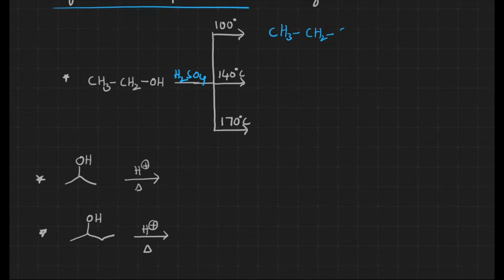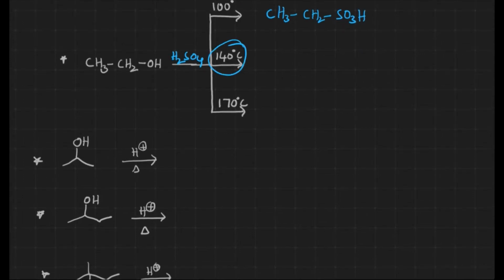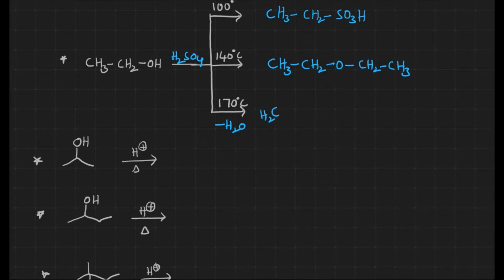CH3CH2SO3H. At 140 degrees Celsius, instead of elimination, formation of ether takes place. At high temperature, elimination is favored. That's why, when dehydration takes place, the eliminated product, an alkene, is formed. This is how the general reaction takes place.